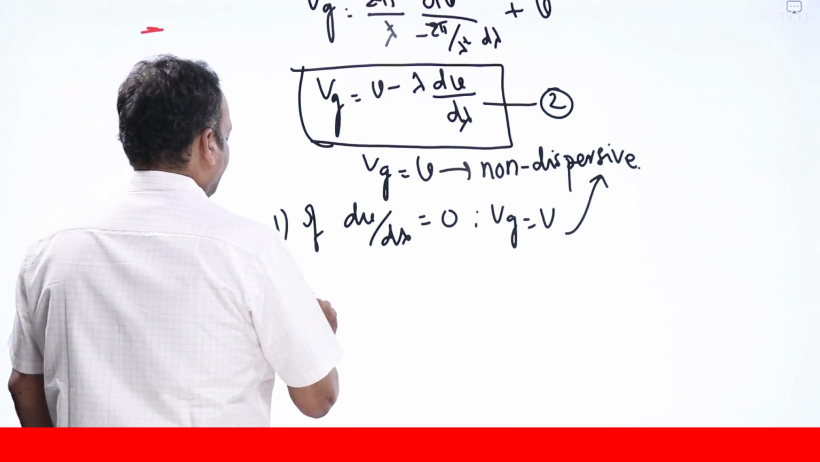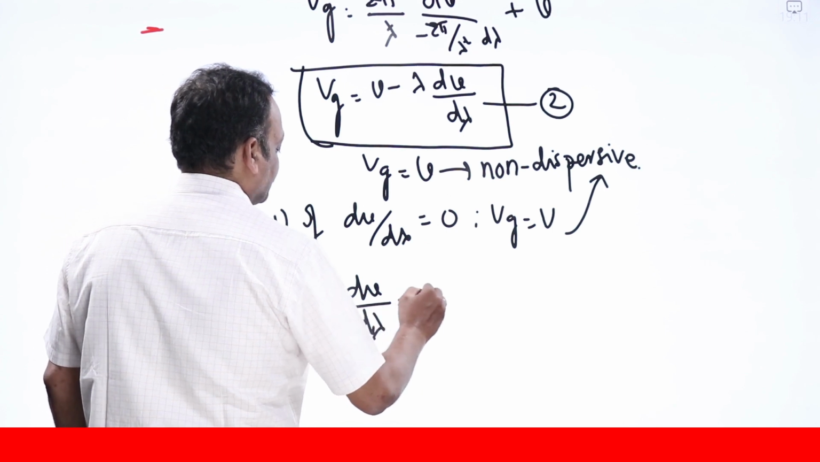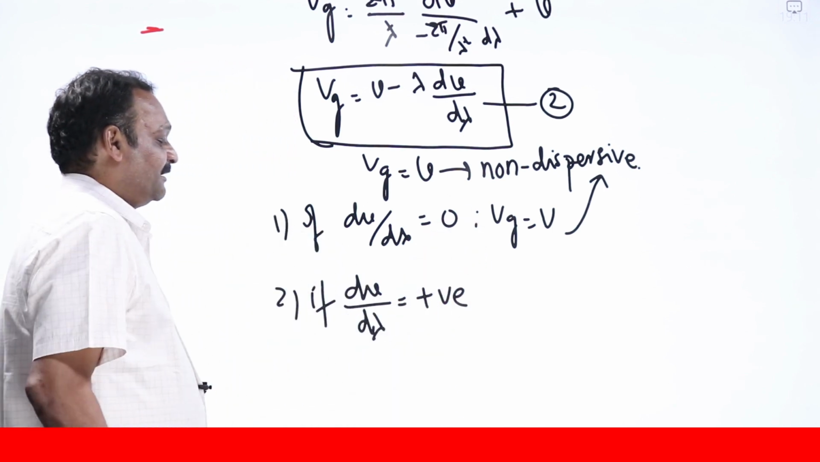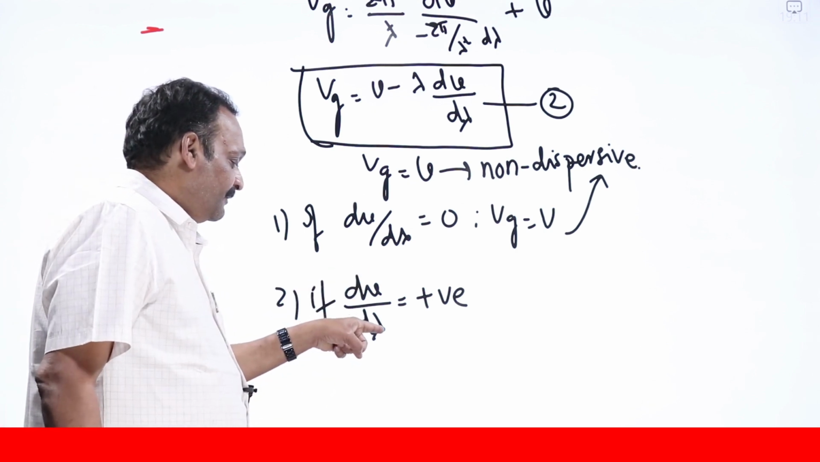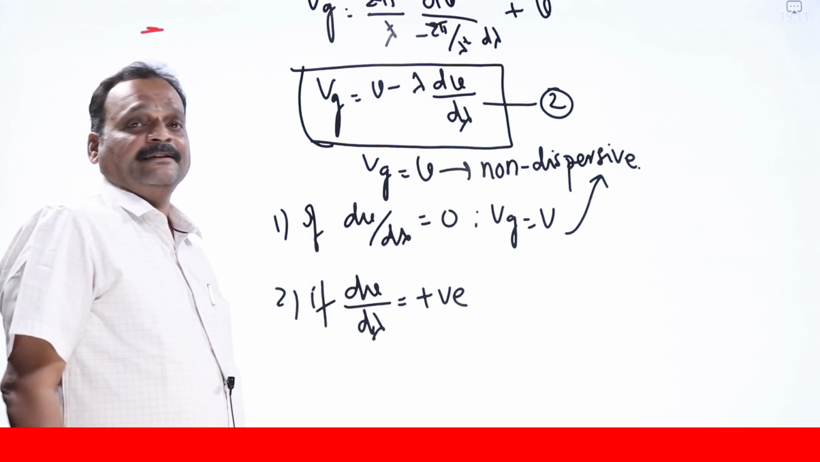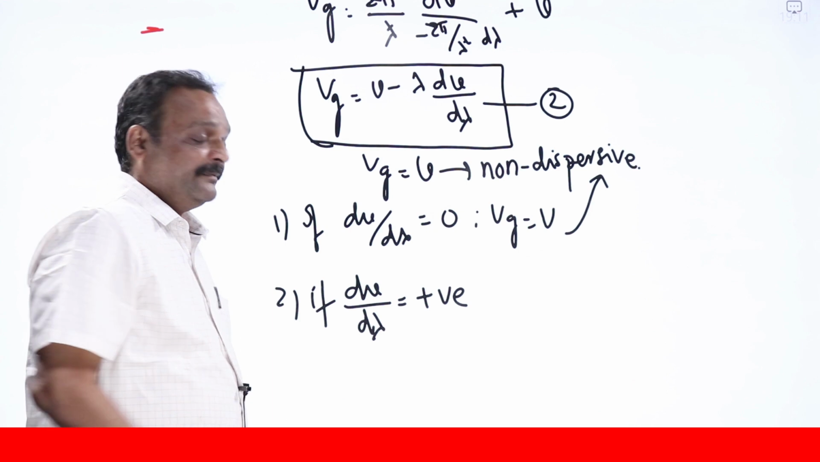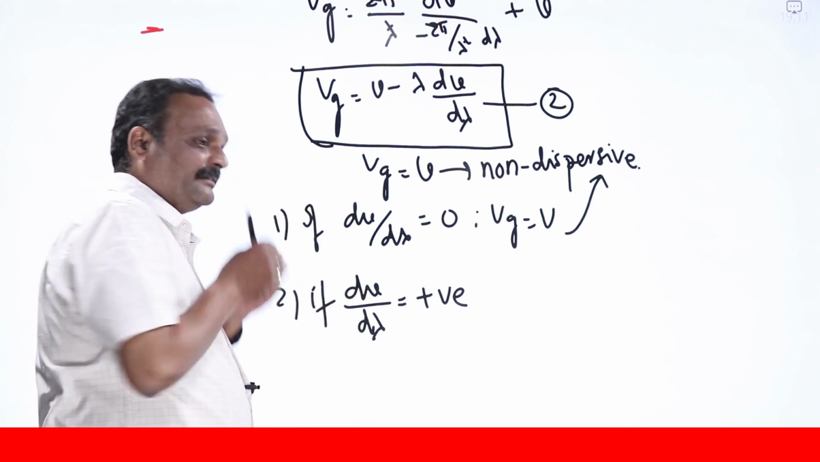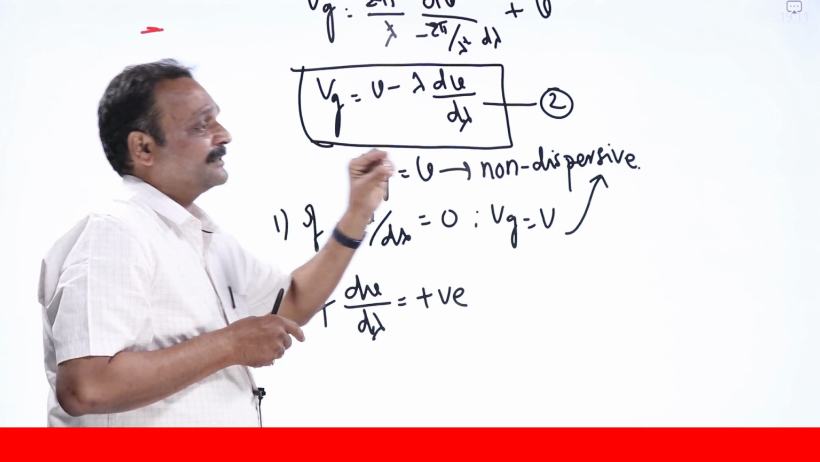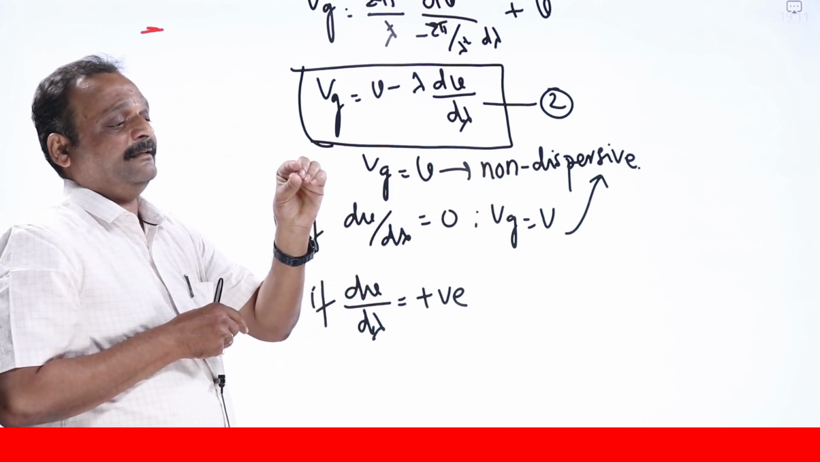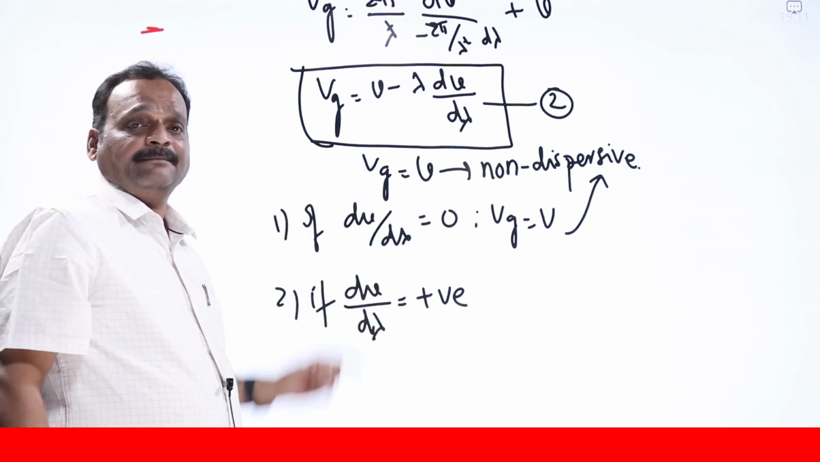Second case: if dv by d lambda is positive. dv by d lambda positive means what? When do we get dv by d lambda positive? When lambda is increasing, if velocity is also increasing, meaning greater wavelengths are traveling with higher velocities and lesser wavelengths are traveling with lesser velocities. In a medium, a wave having more wavelength travels with more velocity, and a wave having less wavelength travels with less velocity. Then we say dv by d lambda is positive.